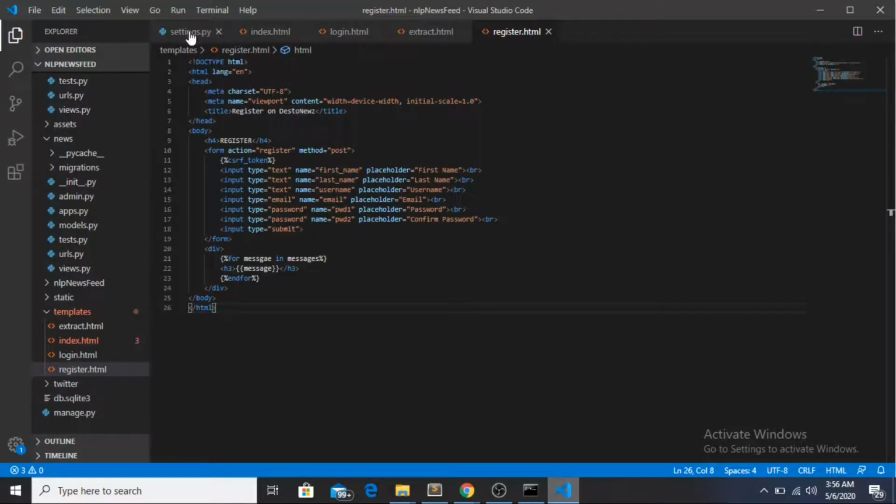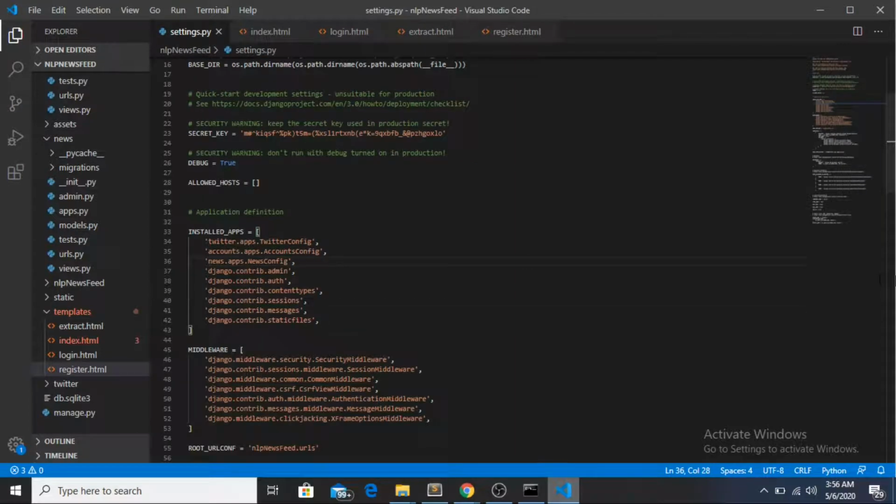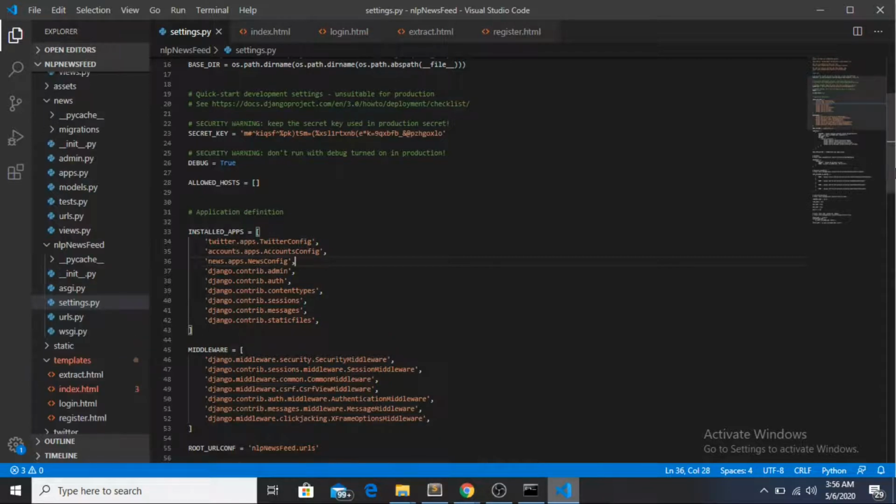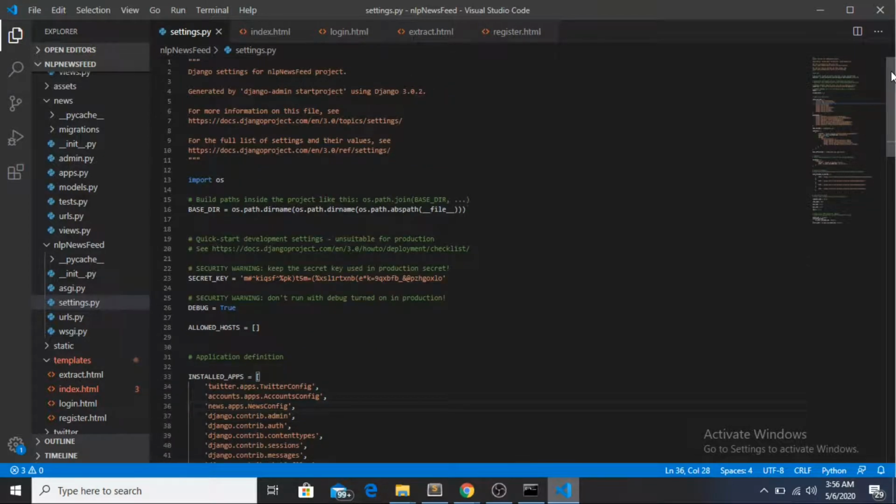Yes, so if I go into the settings.py file, the base directory, secret key, allowed host, and everything else is mentioned in this file. So what are our apps?